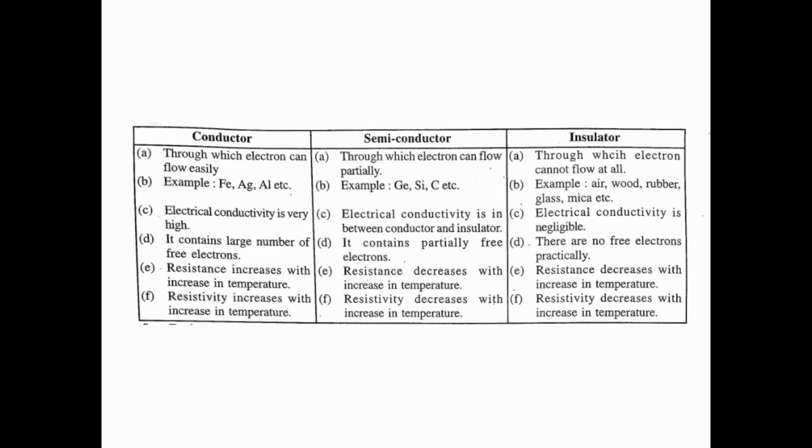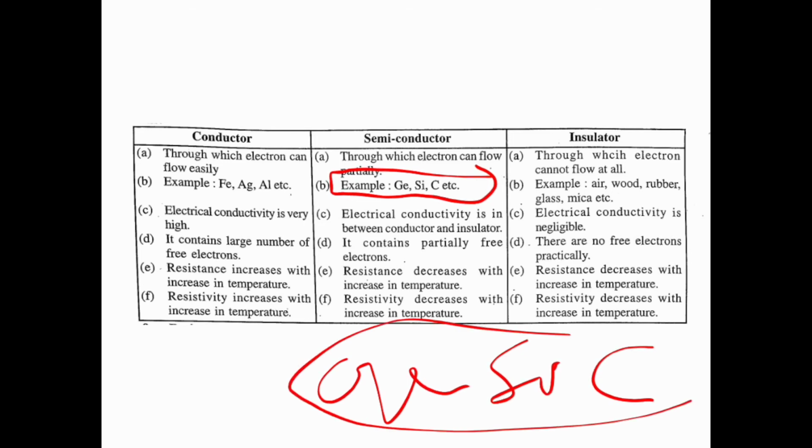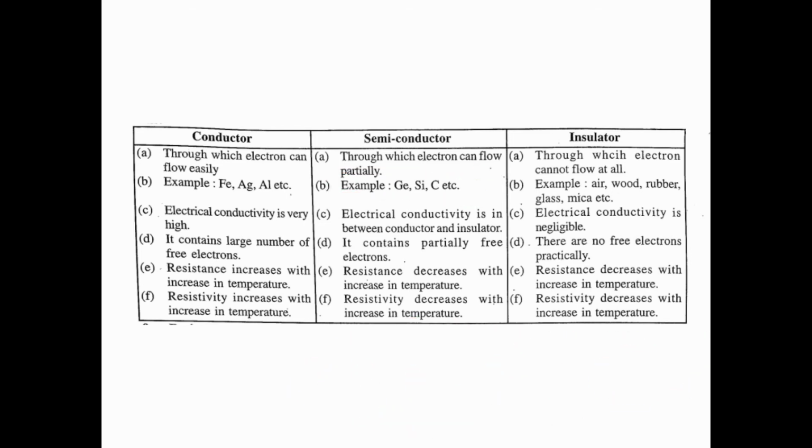Whereas in semiconductors there are germanium, silicon, carbon. These are considered to be semiconductors. And air, wood, rubber, glass, mica, anything you can see, plastic, book, pen, these are examples of insulators because they cannot flow electrons.